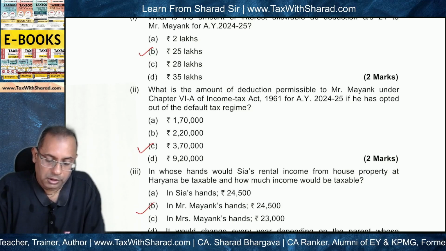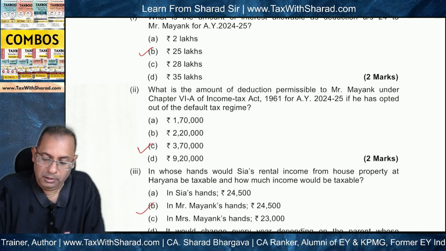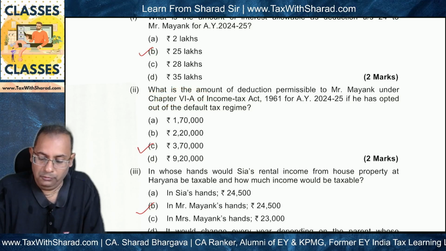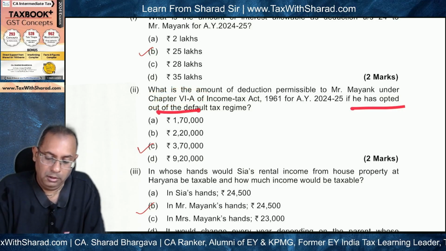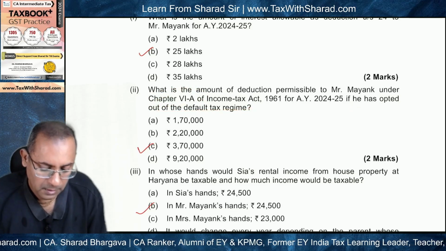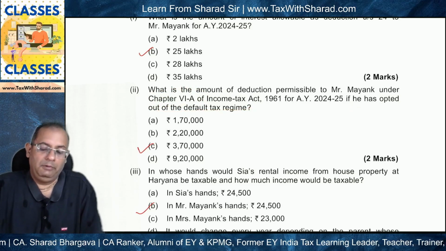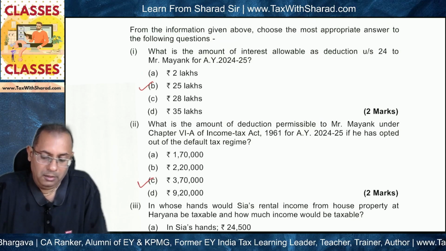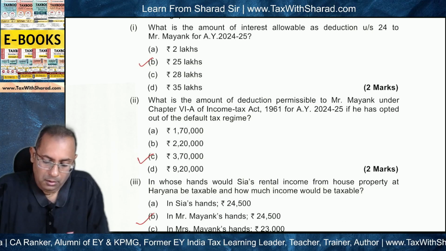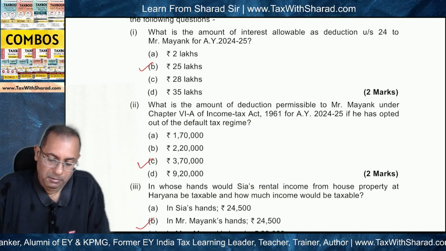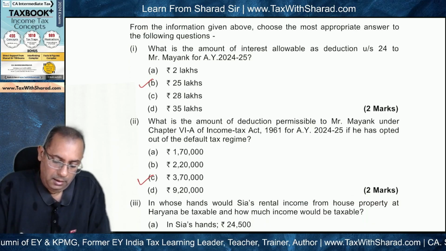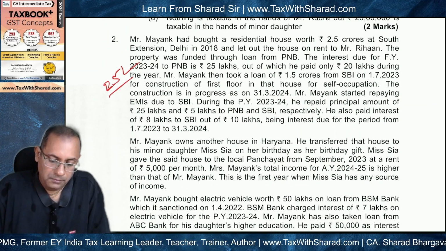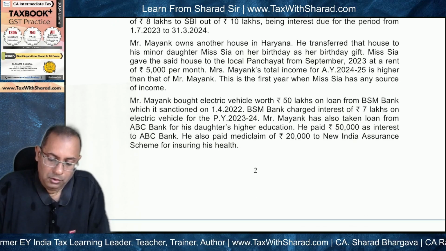Now we come to question number 2. What is the amount of deduction permissible to Mr. Mayank under chapter VIA of Income Tax Act for FY 24-25 if he has opted out of the default tax regime? That means opted out of section 115BAC. So the optional tax regime or the normal tax regime will become applicable, and under chapter VIA, the correct answer is 3,70,000, and we will see how this has come about.